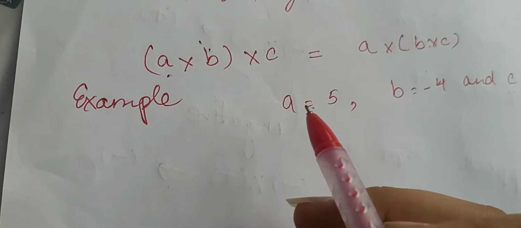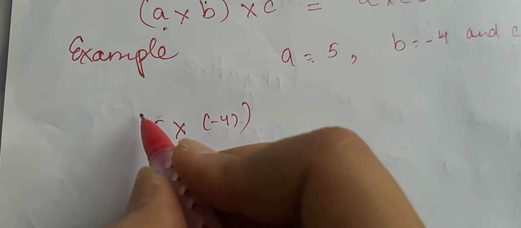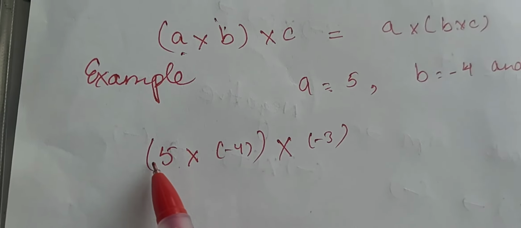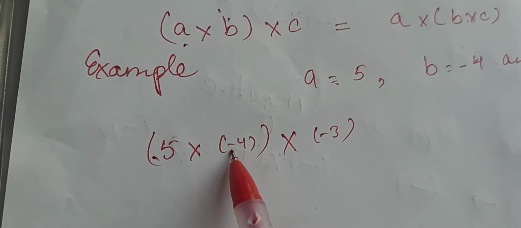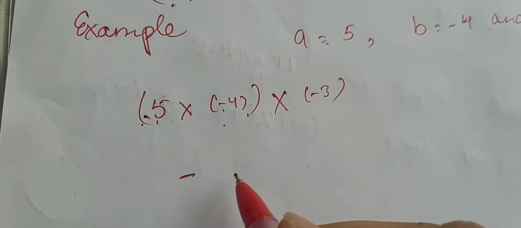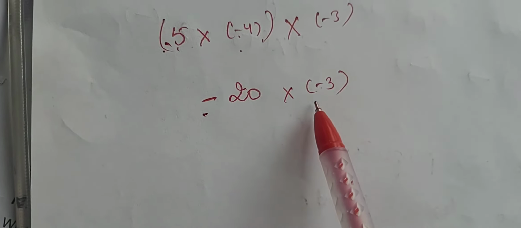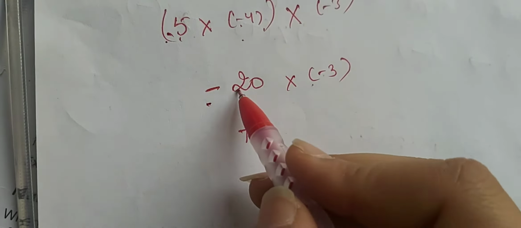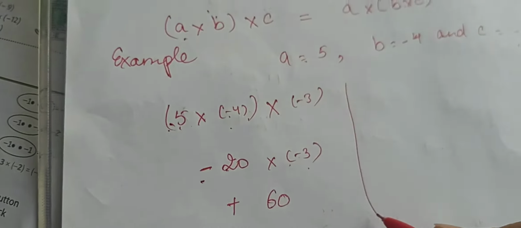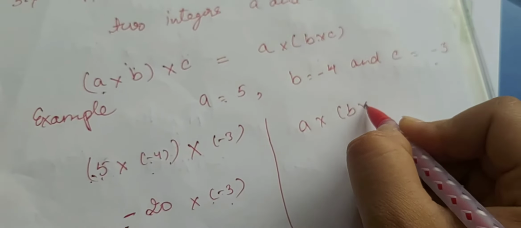So firstly, what is a? A is 5. What is b? B is minus 4. Then multiply. What is c? Minus 3. Okay. There is a positive sign, there is a negative sign. When we multiply positive with negative, what comes? Negative sign. 5 4s are 20 multiplied by minus 3. Negative sign multiplied by negative sign, what do we get? Positive sign. 2 3s are 6, so 60. Clear?